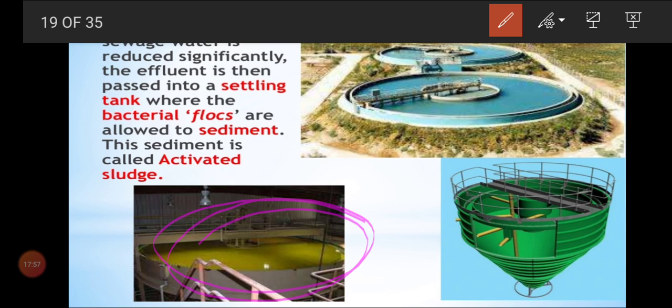Because again we don't want the bacteria to continue into the normal water. So this settling area allows the bacterial flocs to settle, okay, and this sediment is called activated sludge. Afterwards, this sludge can be used as a manure. So again, they need to be settled down. So this sediment only we can call activated sludge.